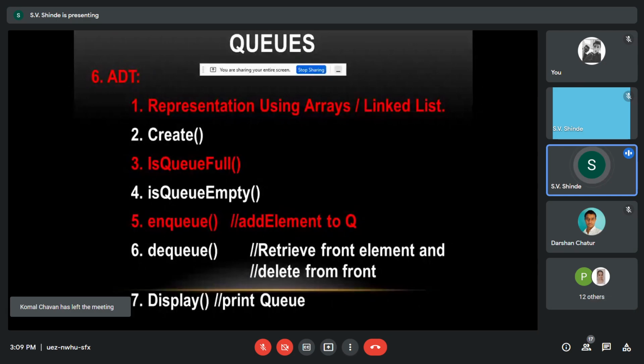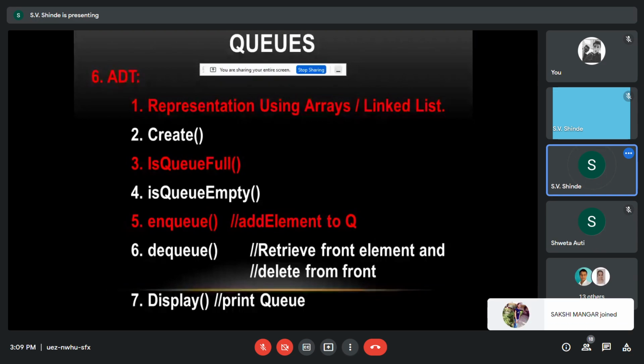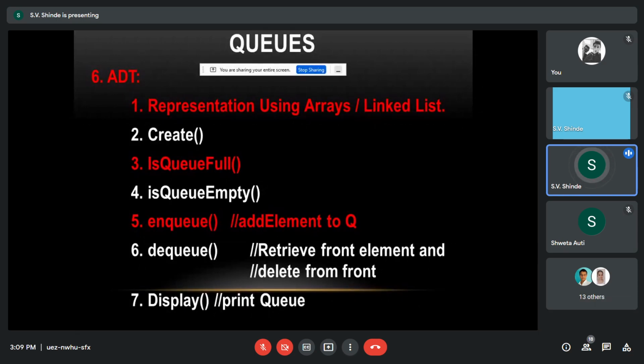Two other parameters, references: one is the front and the other is the rear, can act as pointers in the queue, which will enable us to maintain the status of the queue.